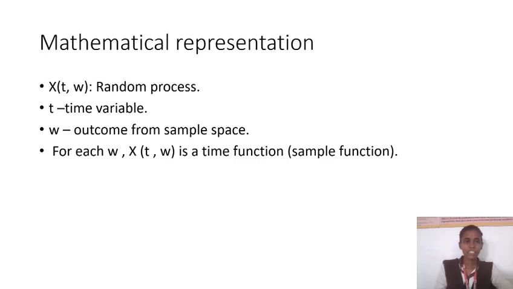Here is the mathematical representation of a random process. The random process is X(t, ω), where t is the time variable and ω is an outcome from the sample space. For each ω, X(t, ω) is a time function, or a sample function.